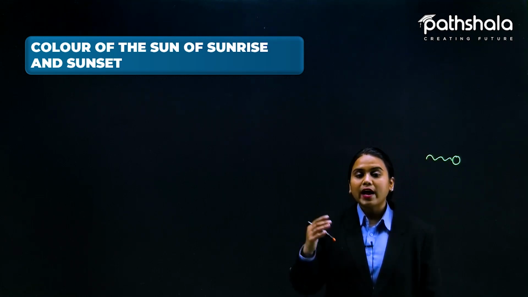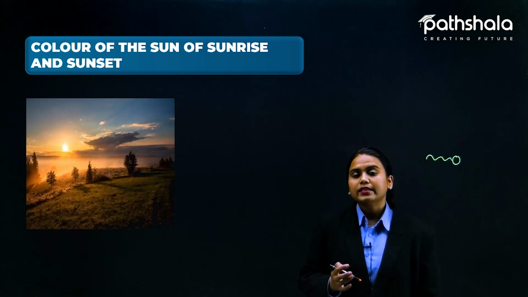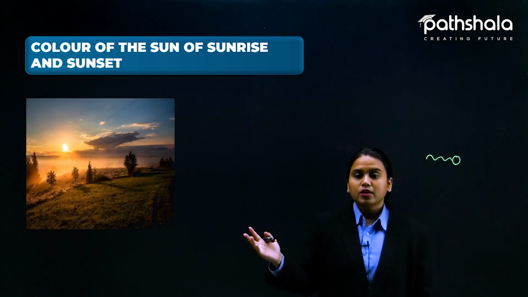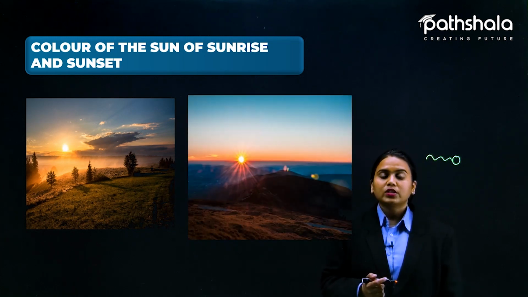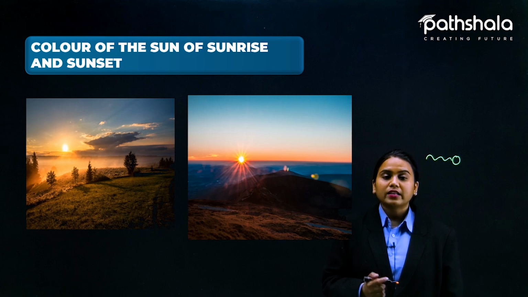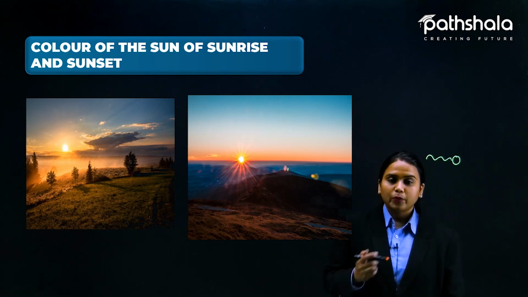Now let us see why the red and orange colors appear like this. While there is a sunrise or sunset, you see that a red shade is around the horizon. How does it appear?